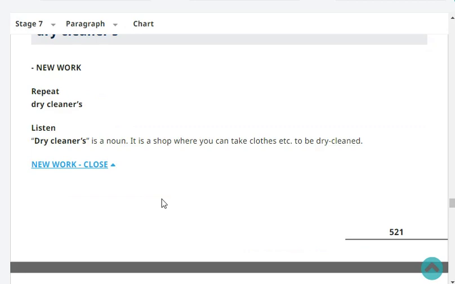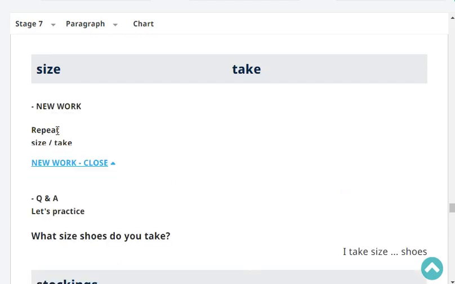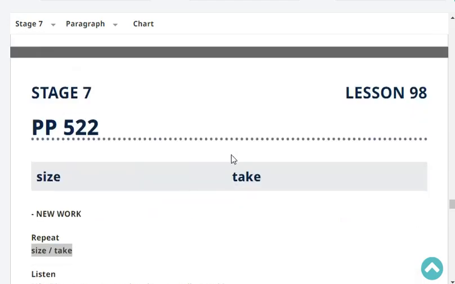Dry cleaners is a noun. It is a shop where you can take clothes, etc., to be dry cleaned, especially expensive clothes. Okay, next repeat. Size. Take. Thick. Very good.